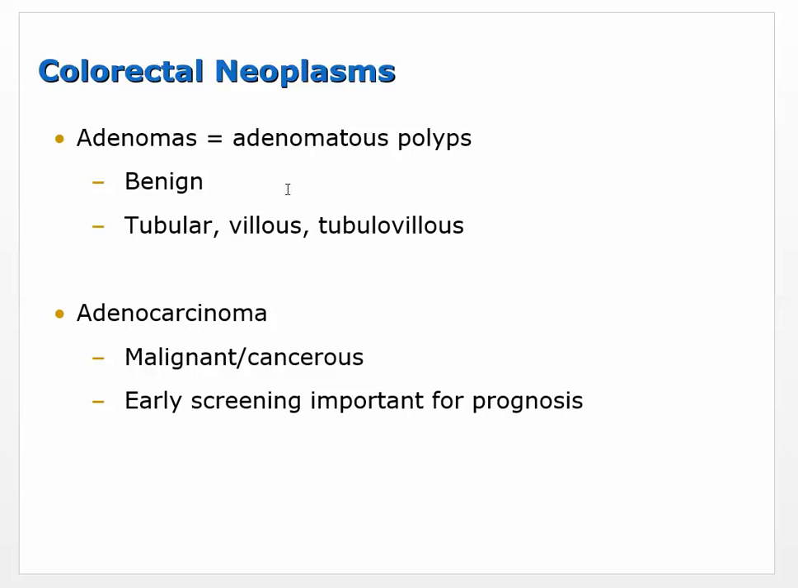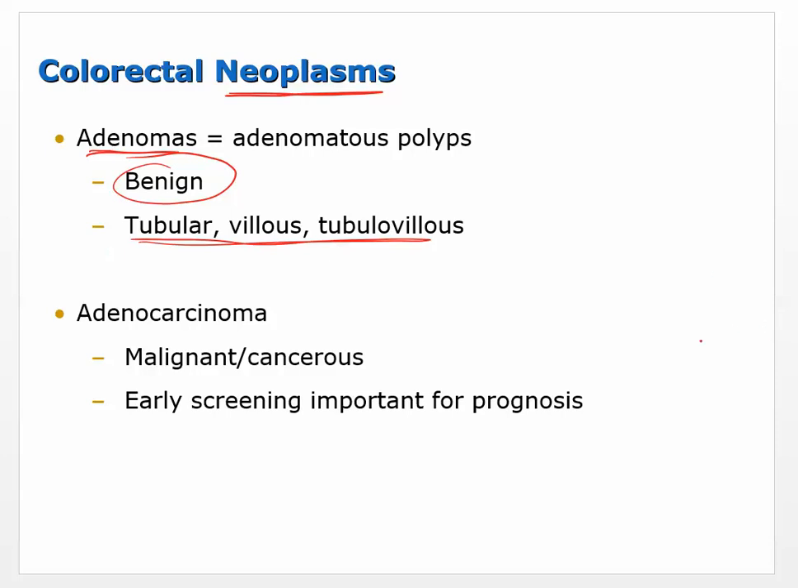All right, and then the last couple of things I just added on here. We're talking cancer or neoplasms, colorectal, because this is a pretty common type of cancer. You can develop adenomas. Remember, an adenoma is benign. It could be tubulovillous, with several different sources of these tumors, and then adenocarcinoma, which is malignant or cancerous.